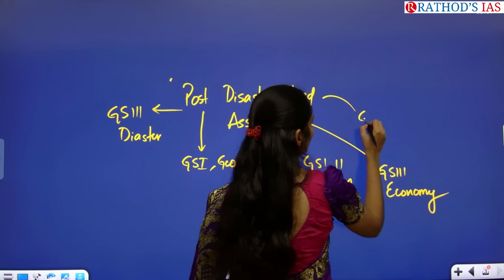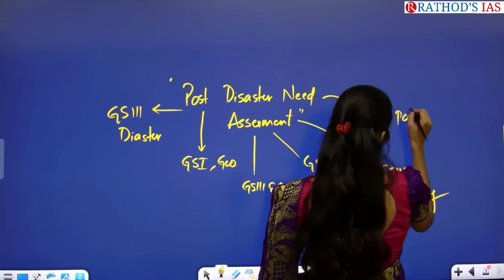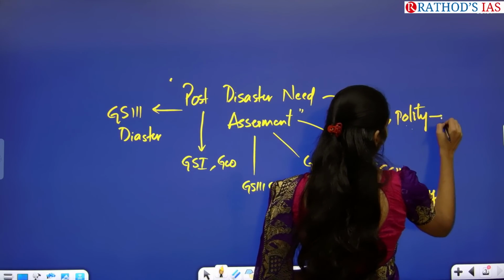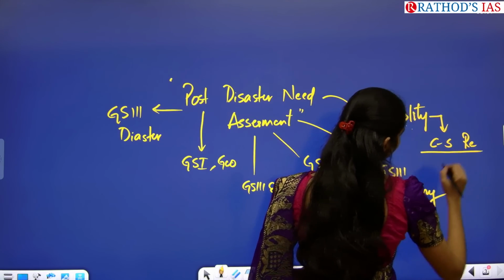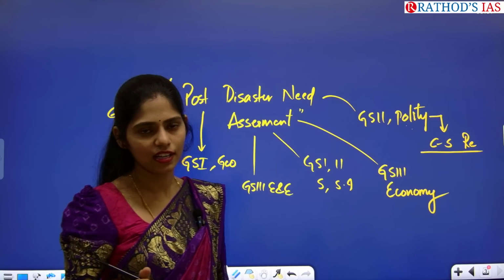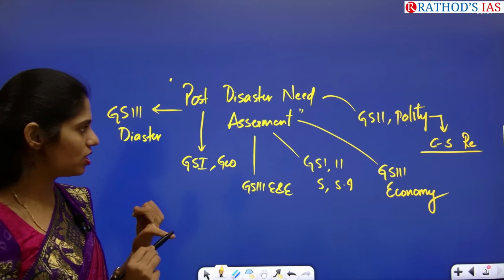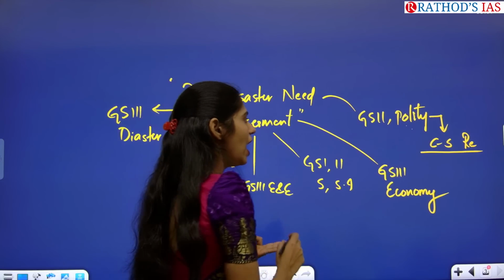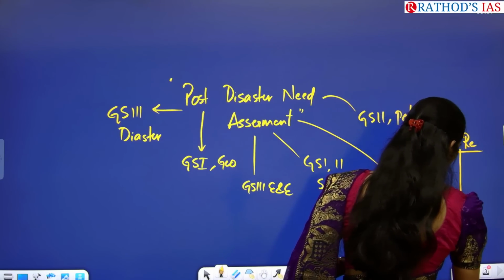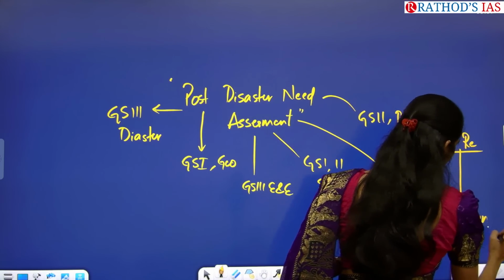Next, from GS paper 2, we will be studying this article from polity, because in polity you have to know center-state relations. In center-state relations, you will be studying three arenas: administrative relations between center and state, legislative relations, and financial relations. We can connect this with financial relations between center and state. Why?